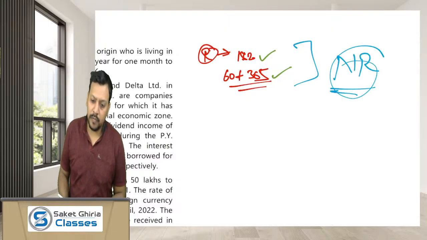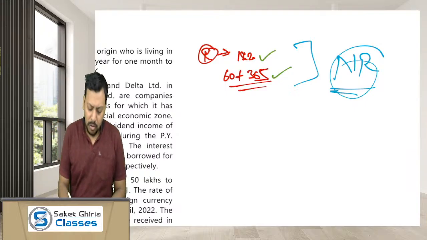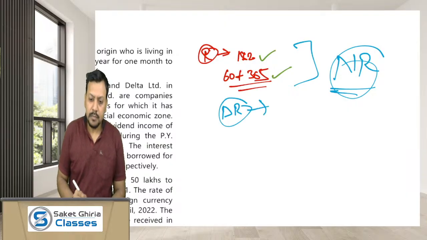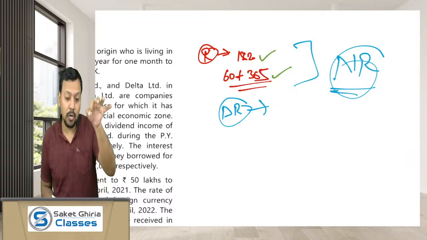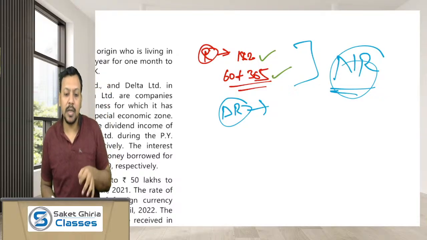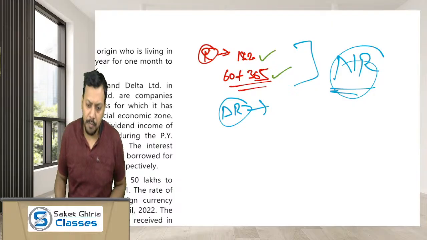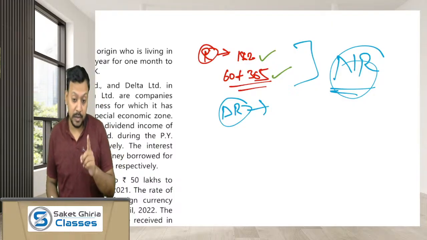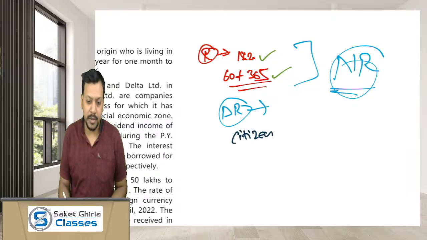But sir, before moving further, you are omitting one thing. I say what? There is a concept of deemed resident as well. A person can be considered a deemed resident in India even if he has not visited India even for 1 day. It means even if the period of stay of that person is not even 1 day in India. So to constitute a deemed resident, there are certain important conditions which need to be satisfied. The very first condition is that the person should be a citizen of India.